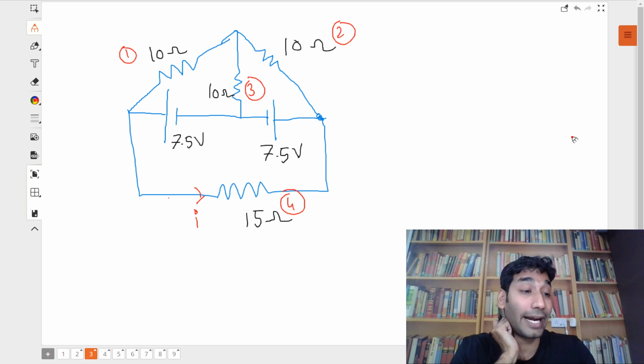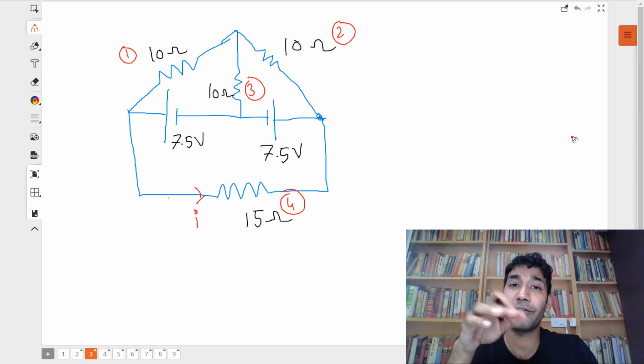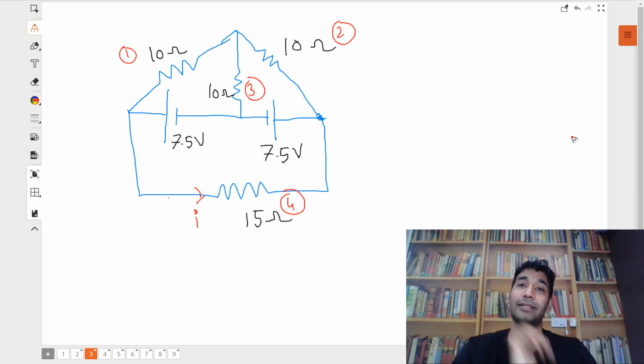Okay, now I am looking at your chats. 3 is in series of what? No, 3 is not in series. 1 is in parallel to what? Which of these are in series and parallel is what I am interested in understanding. So I am looking at your chats.